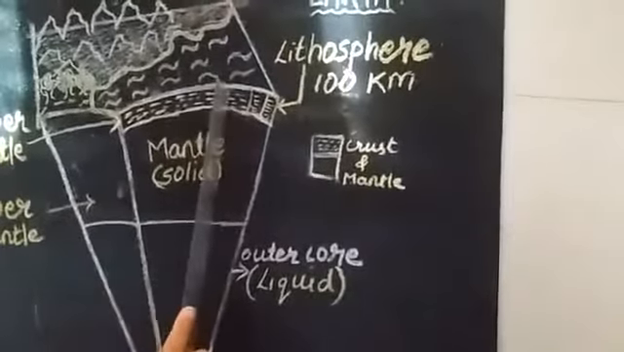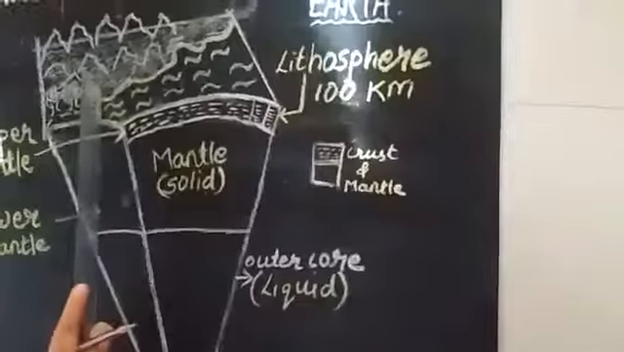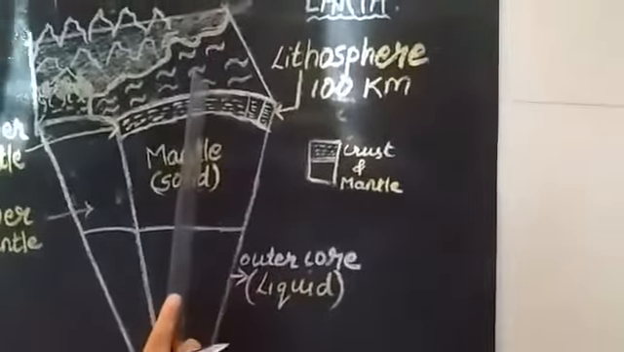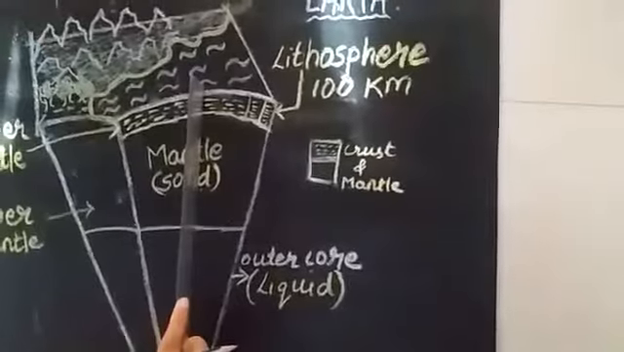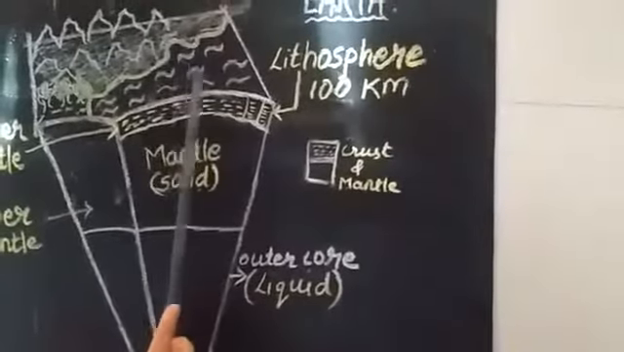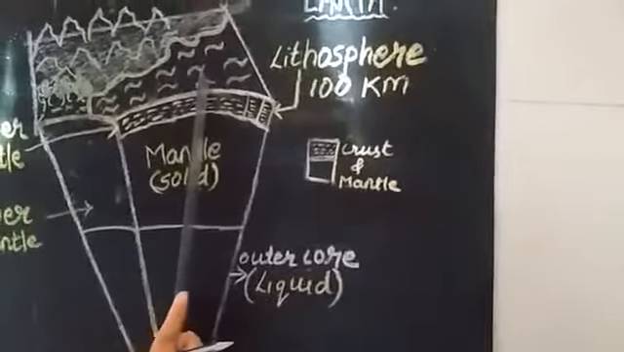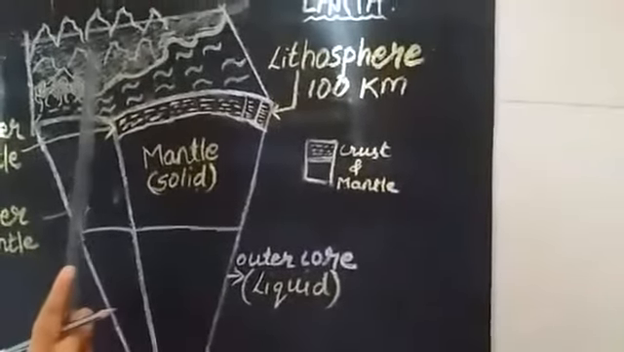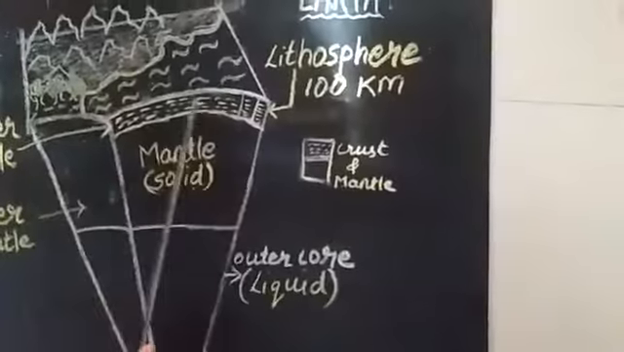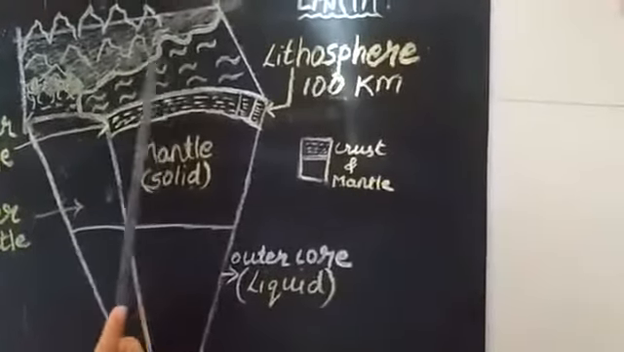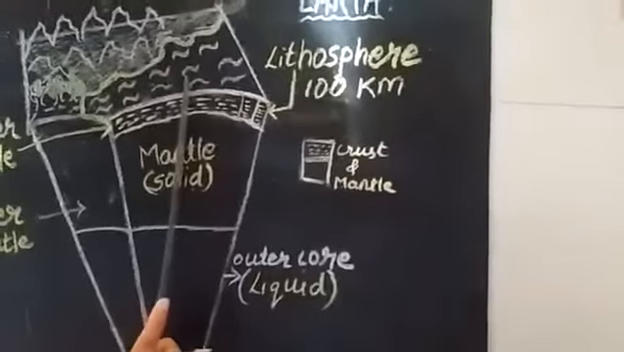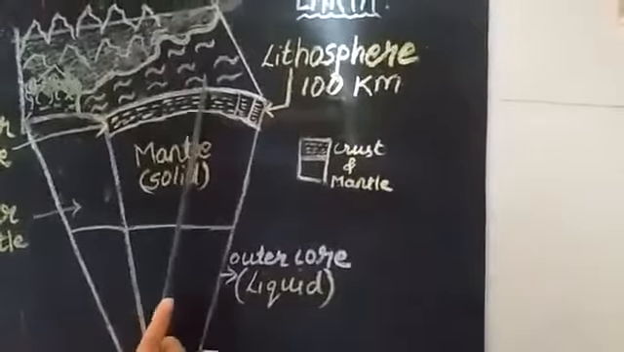We have seen here it was made of silica and aluminium, and here it is made of silica and magnesium, and was earlier called sima. Here it was called sial. Understood? So students, here you find which type of rock? Basalt and gabbro, in the oceanic crust.